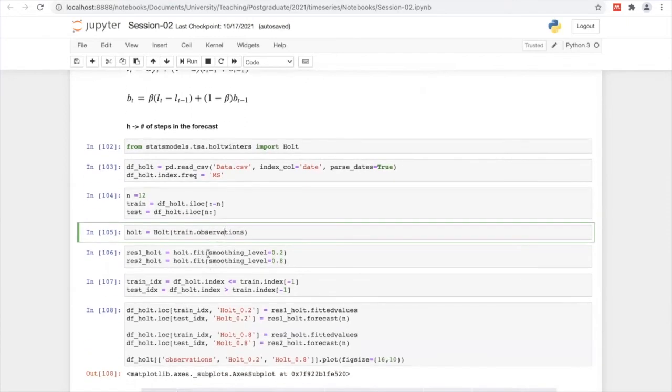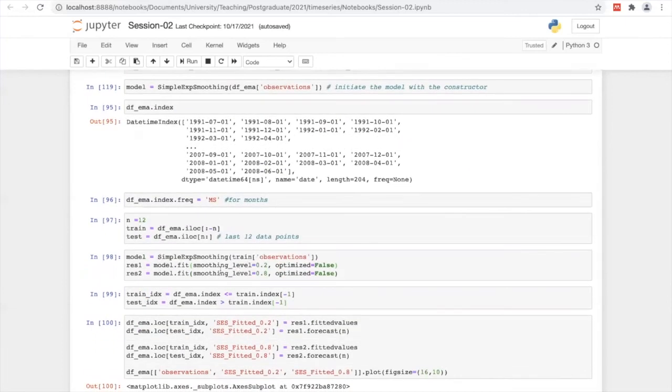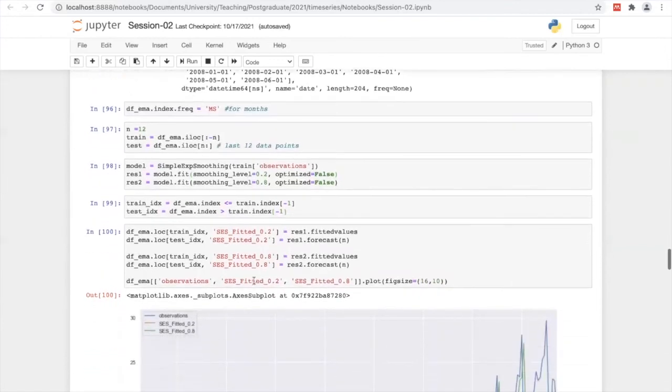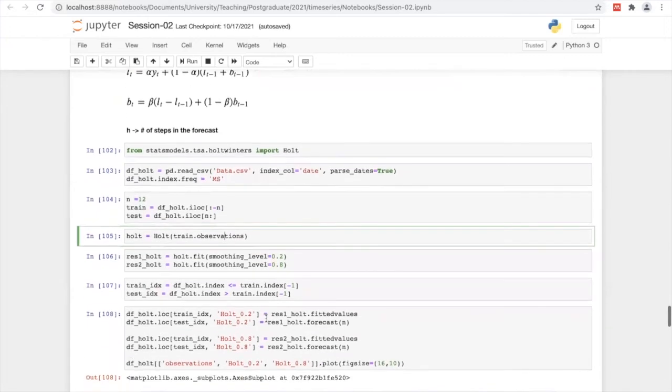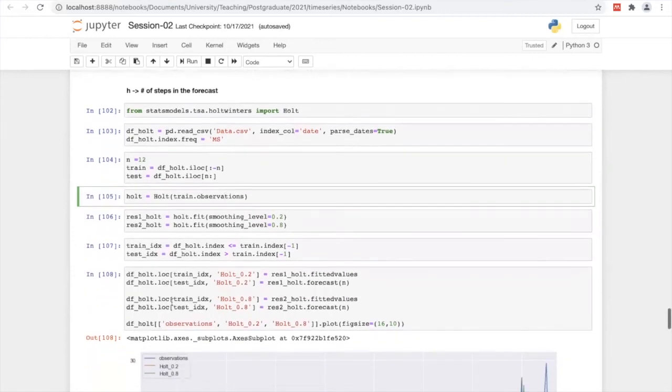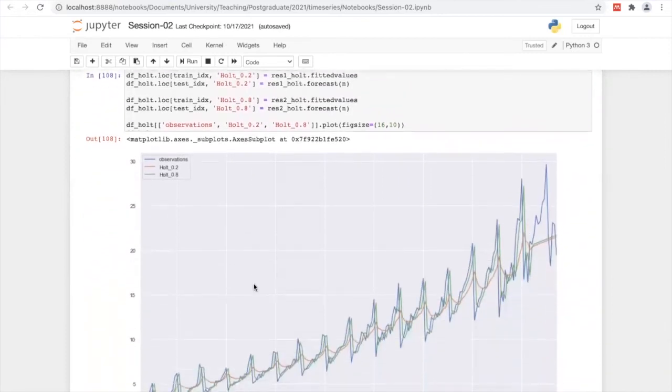As previously, I'm doing a comparison with two models, smoothing level 0.2 and 0.8. Then I fit, get the results, and plot them.